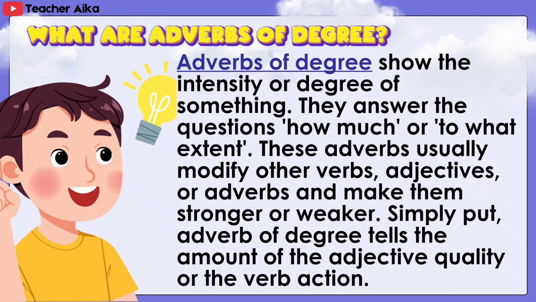They answer the questions how much or to what extent. These adverbs usually modify other verbs, adjectives, or adverbs and make them stronger or weaker. Simply put, an adverb of degree tells the amount of the adjective, quality, or the verb action.